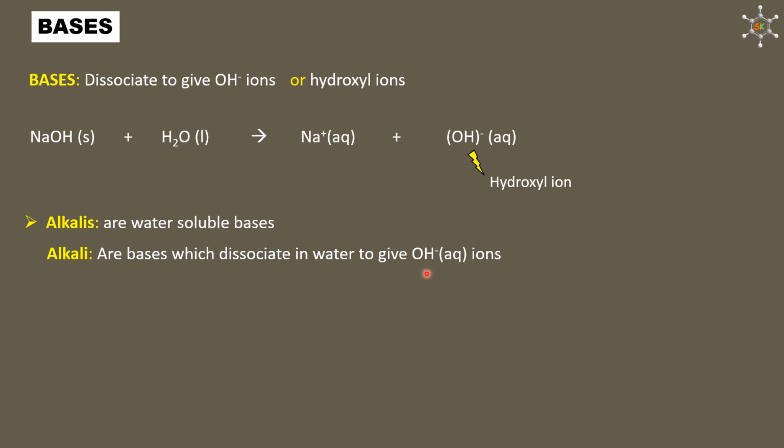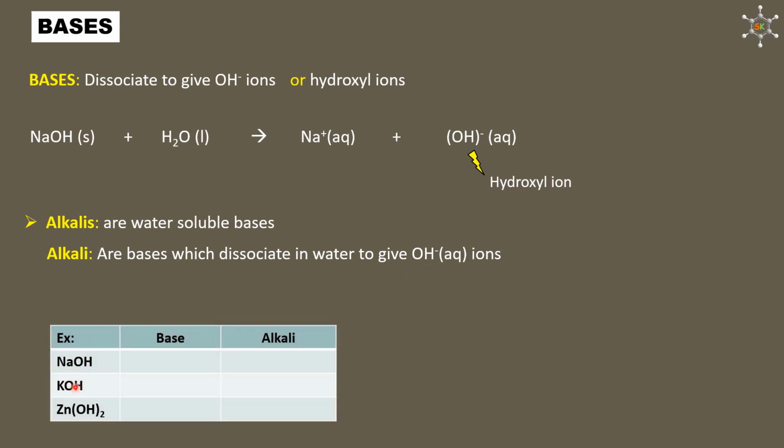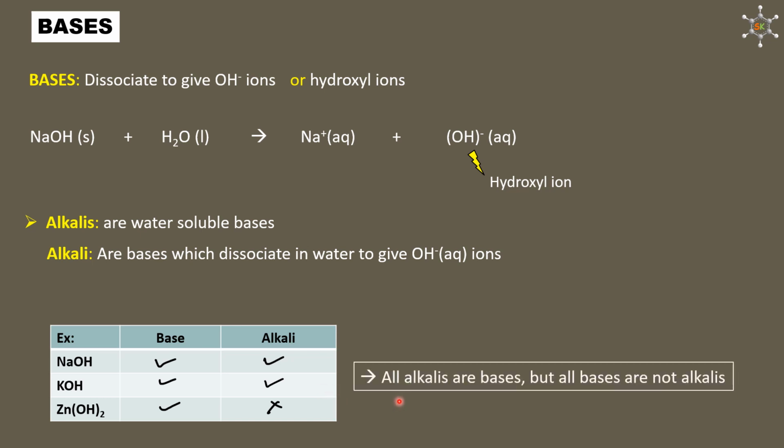Let us consider a few examples. Sodium hydroxide, potassium hydroxide, zinc hydroxide. Having OH in it, all three of them act as bases. Sodium hydroxide and potassium hydroxide are also soluble in water, so we can even call them alkali. Zinc hydroxide is certainly a base, but it is insoluble in water. So zinc hydroxide is a base but not an alkali. So all alkalis are bases, but all bases are not alkalis.